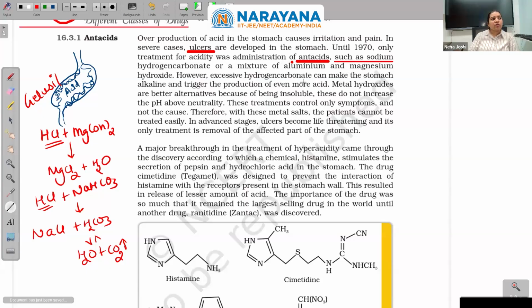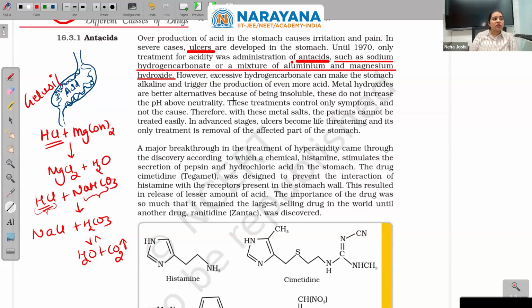However, excessive hydrogen carbonate can make the stomach alkaline, because there was no measurement of how many equivalents of HCl are produced in the body. So it was difficult to decide how much should be given. If I give excessive amounts, the stomach will become alkaline and then digestion will be inhibited, and it can trigger the production of even more acid. If the pH of this medium becomes alkaline, the cells will think, okay, the pH should be acidic, and they will produce more acid.